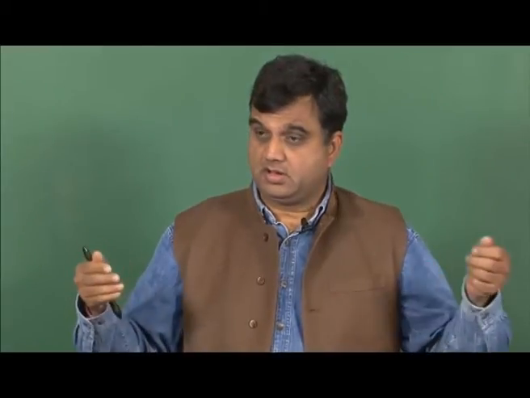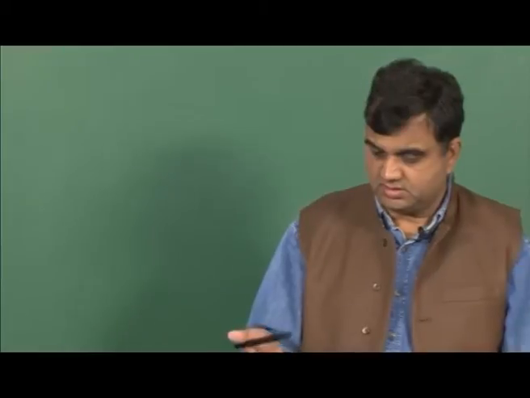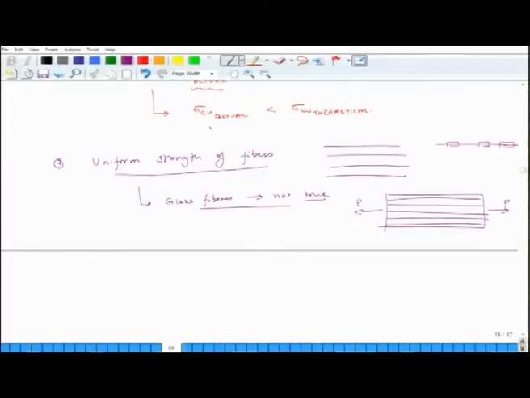If you keep on pulling further, they may also fail earlier, because now in reality they are taking more load than they were supposed to. Because of this also, sigma Cu actual may be less than sigma Cu theoretical. This is the second assumption which we had made.